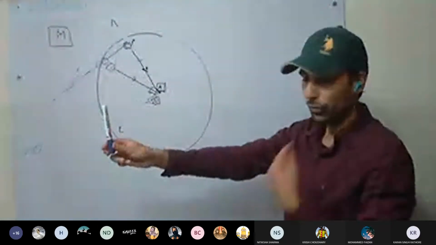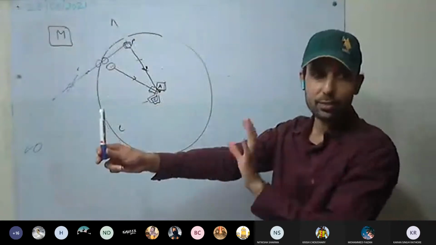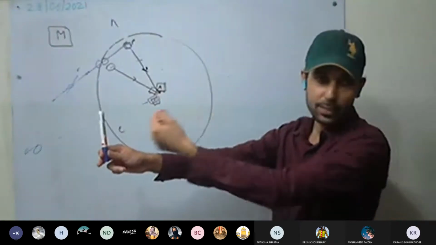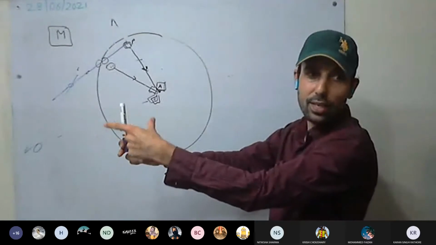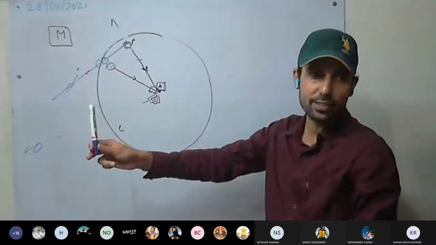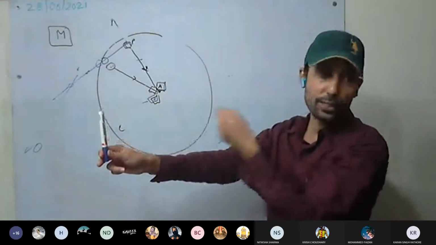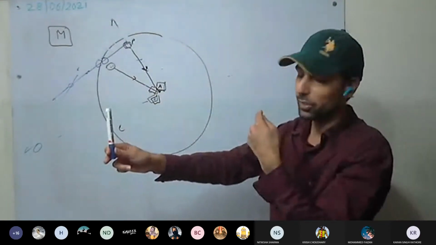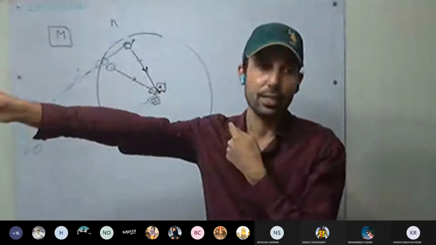So what is happening here for this person? The string was there. Earlier it stayed at rest because I considered centrifugal force in this direction and centripetal force in this direction. So both were equal and opposite forces, so it is at rest. As I cut the string, what happens? No more centripetal force, no more force of tension, only centrifugal force. So it keeps on moving radially outward.